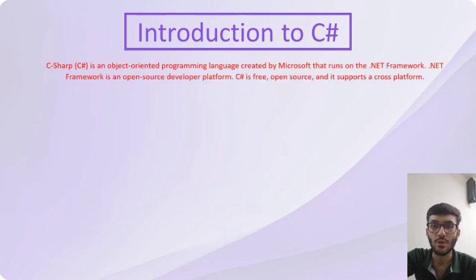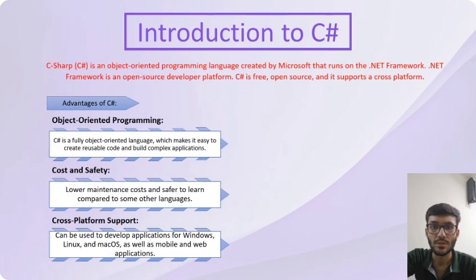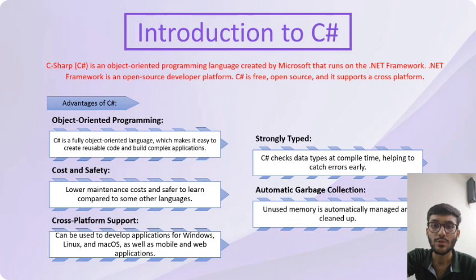It was created by Microsoft in the early 2000s. It's like a superhero of all the programming languages. You can use it to build all sorts of things: Windows apps, websites, mobile apps, and even video games. Yep, if you have ever wanted to make your own game, C Sharp is the way to go. Now you might be wondering, why C Sharp?